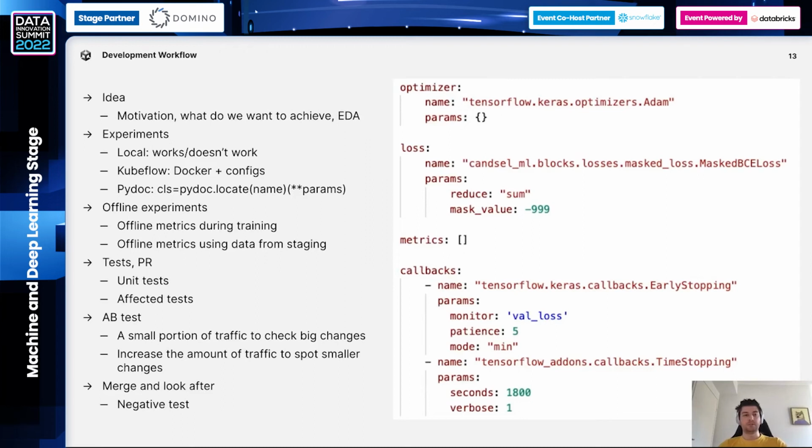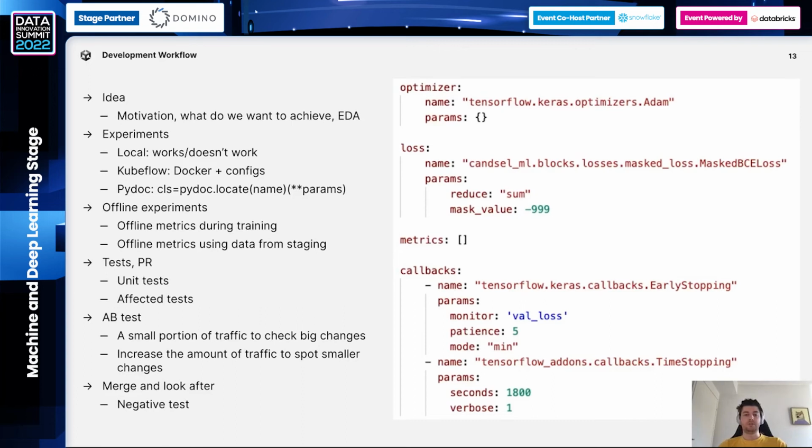Also, Kubeflow allows us to make our research reproducible by utilizing Docker. So the Docker contains all the code necessary for training the model, and all steps are described in the config files. We are trying to reduce the number of constants in our code base, the amount of hard-coded stuff, etc., and config helps a lot in that. And we are utilizing a Python library called PyDoc. PyDoc allows you to import classes using their names and provide parameters to these classes.